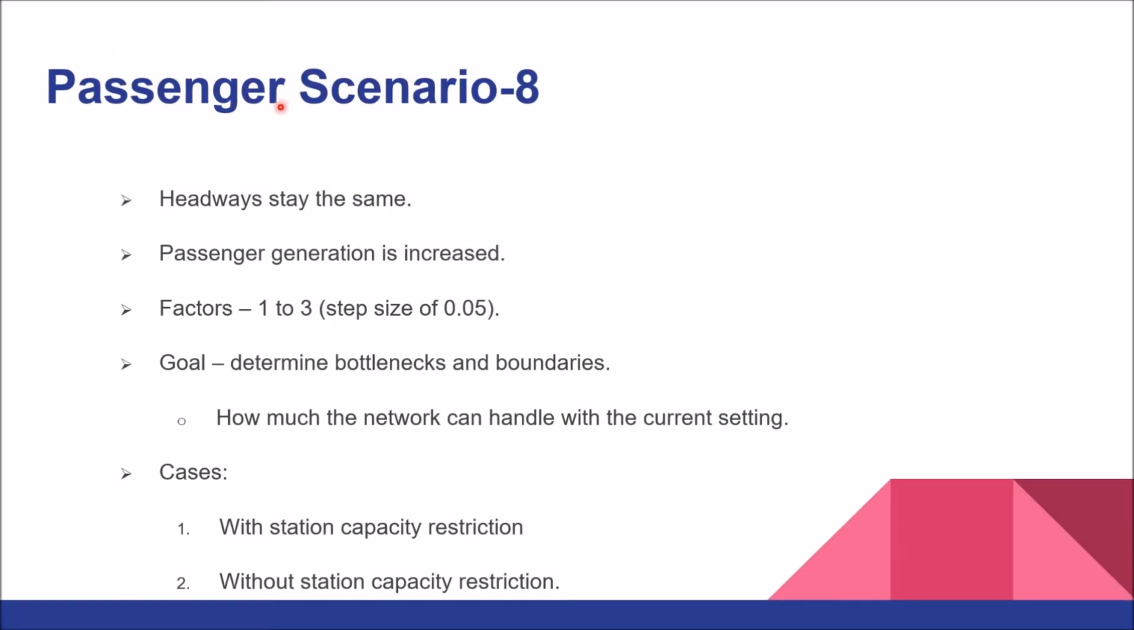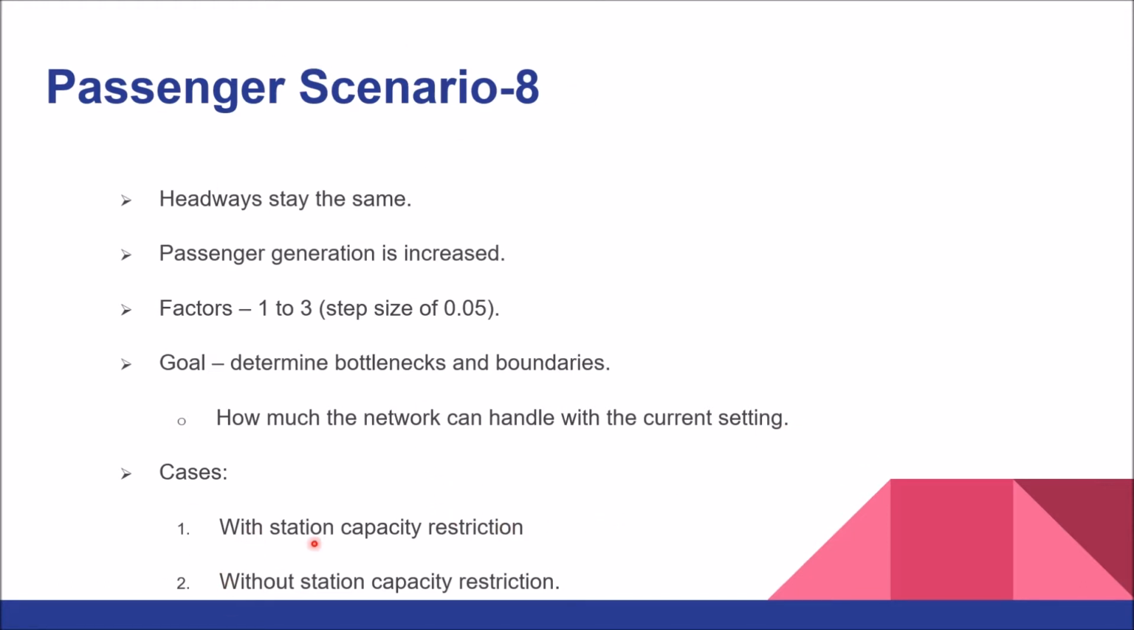Now we are heading towards the passenger scenario. So what happens in the passenger scenario? The headway stays the same. The passenger generation is increased. How is it increased? By factors of 1 to 3 in a step size of 0.05. So there are 41 total steps that are multiplied with the number of passengers, and that's how it's increased. The goal over here is to determine the bottleneck and boundaries. So basically, how many passengers the network can currently handle with the current settings is what we get over here.